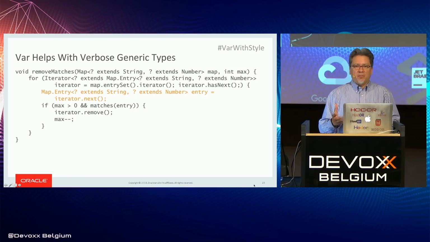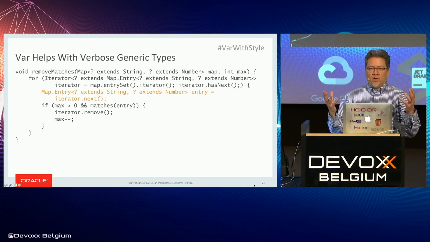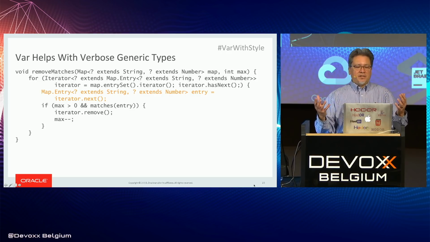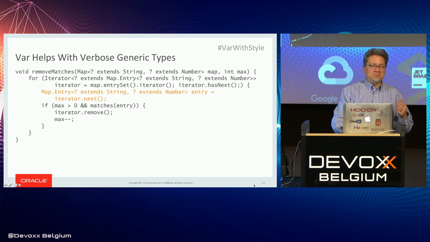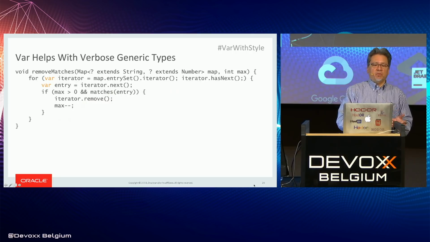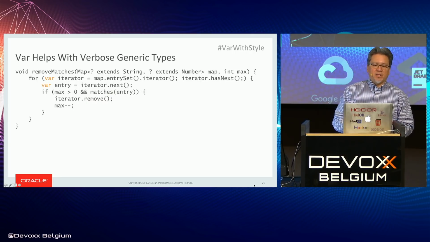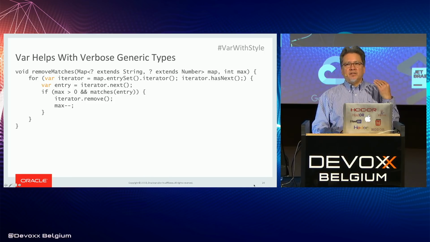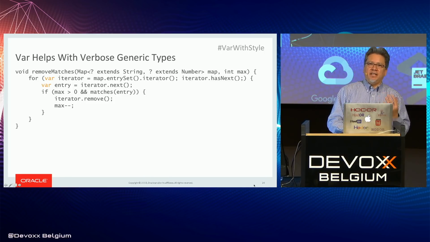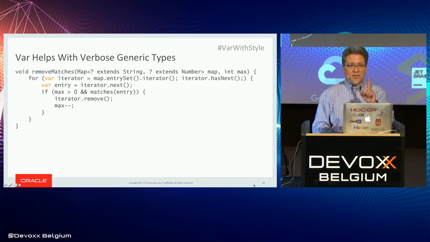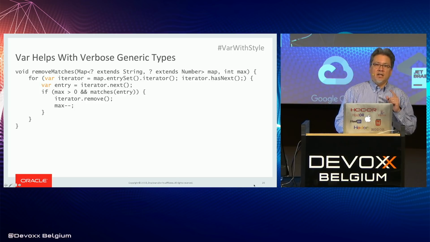So you can see there are big opportunities here because we have these horrible wildcarded declarations. And so let's see what happens when we replace those declarations with var. A lot of cleanups happen here, but really the exact type of that iterator with the nested wildcards is required.